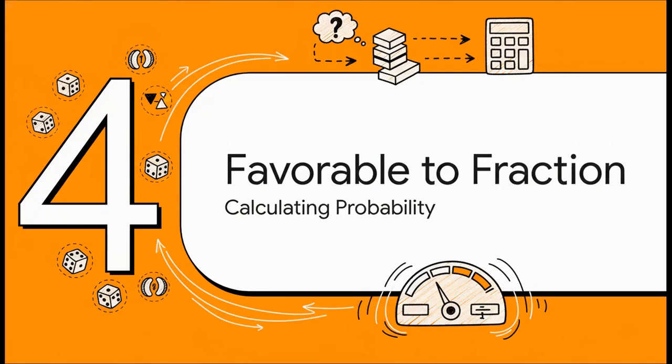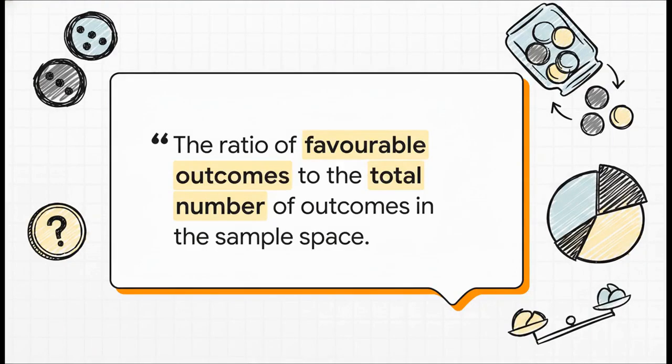Okay, we've got the concepts, we've got the vocabulary. Now it's time for the main event. Let's actually turn all this into a number. This is what's called the classical definition, and honestly, it's just beautiful in its simplicity. All you do is count up the number of ways your specific event can happen, and then you divide that by the total number of things that could possibly happen. Now, there is one huge catch. This only works when every single outcome is equally likely.